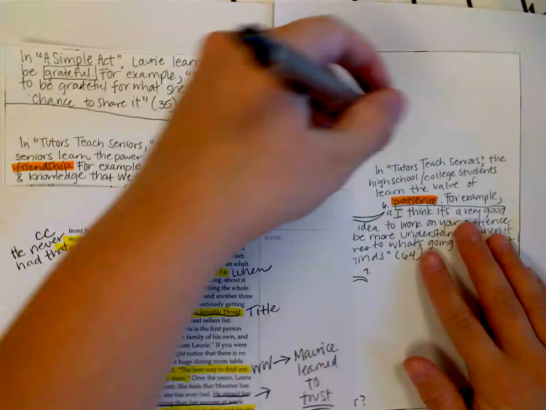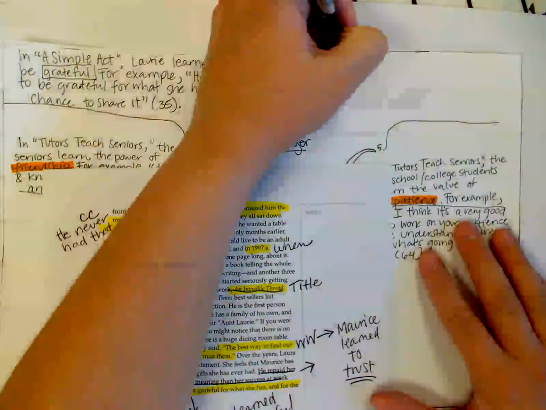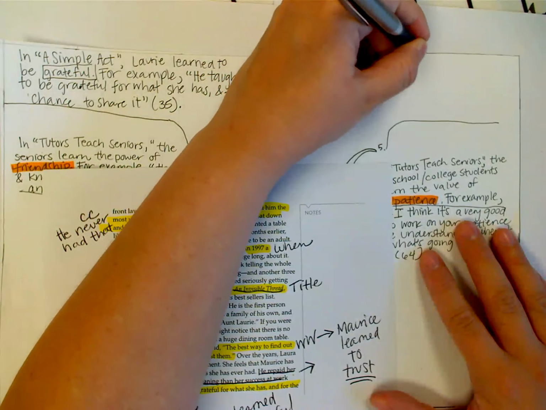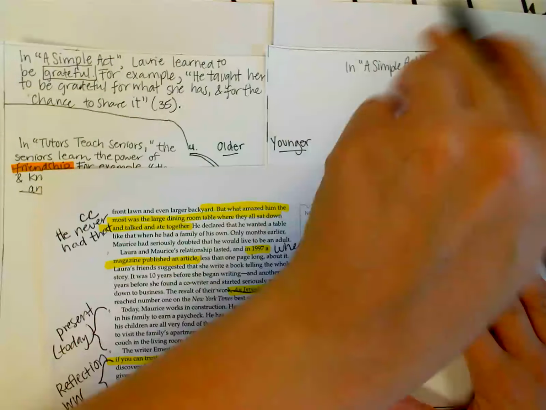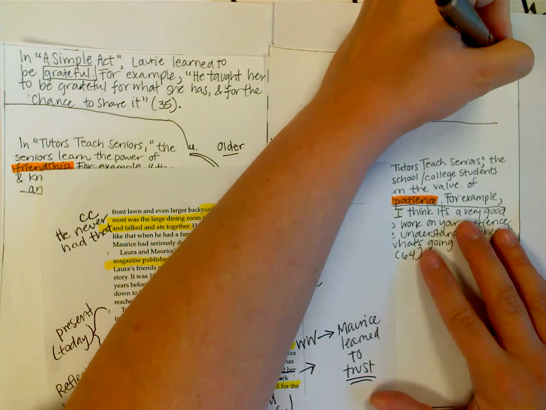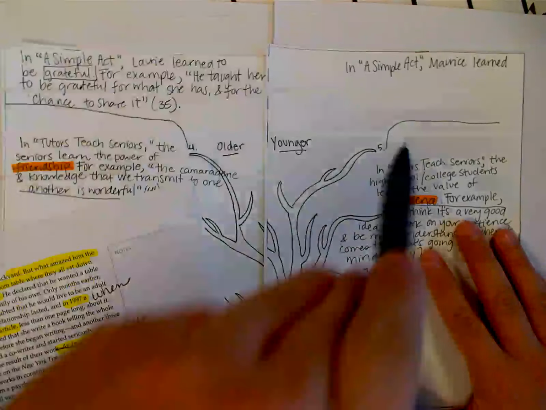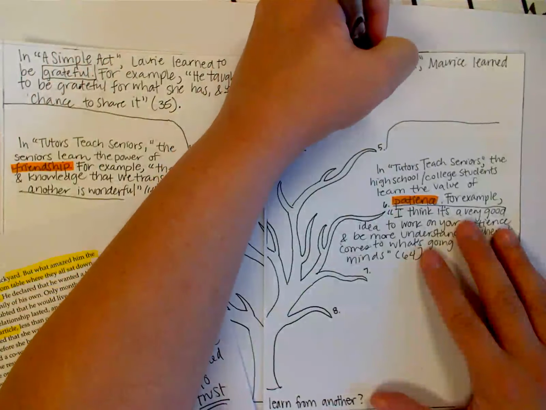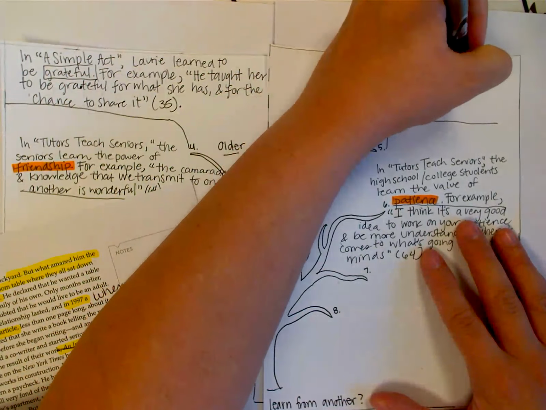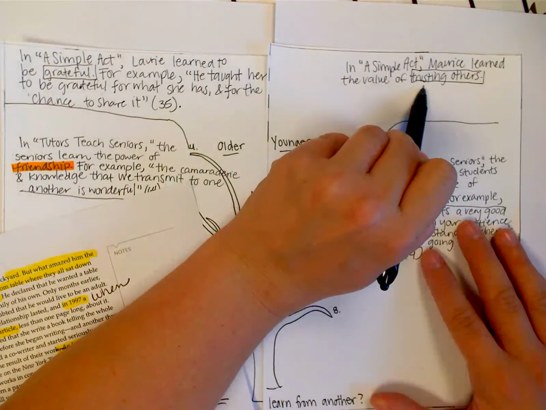And so I'm going to do the same thing. I'm going to put kind of a line right here. And I'm going to say, in A Simple Act, okay, labeling the title just like I did here. Instead of Lori, I'm going to put Maurice. In A Simple Act, Maurice learned, and if I look back here, he learned to trust. So I'm going to put that in there. Learned the value of trusting others, period. And because I don't have a highlighter, I'm just going to box off the lesson that they learned.